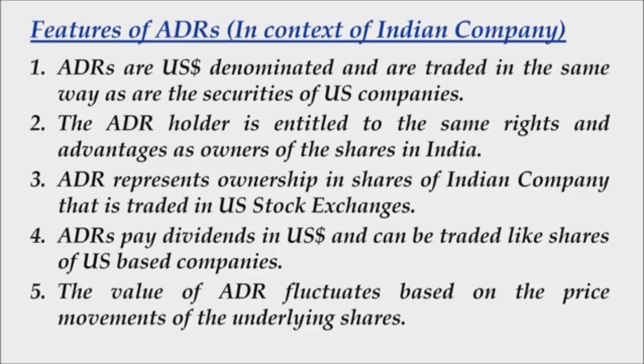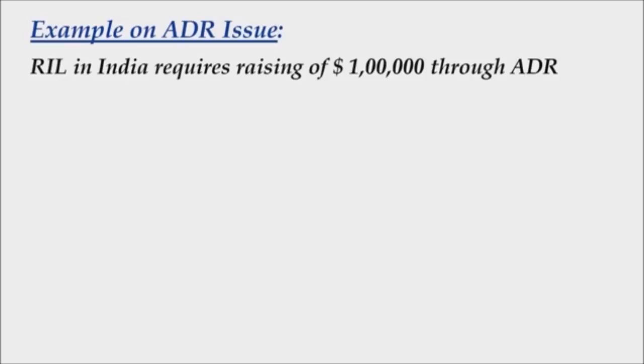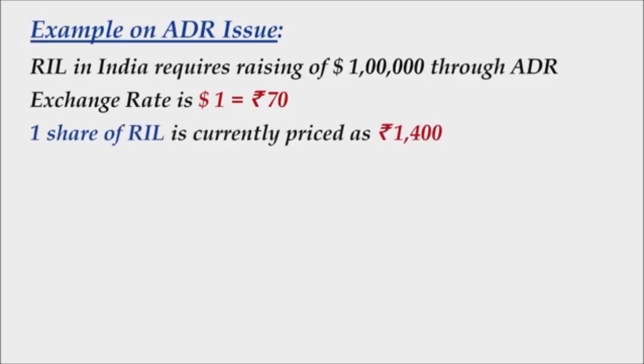Let us now take an example on ADR issue continuing with the context of an Indian company. So RIL in India requires raising of US dollar 1 lakh through ADR, and the current exchange rate is given to you as US dollar 1 equals rupees 70. One share of RIL is currently priced at rupees 1400.